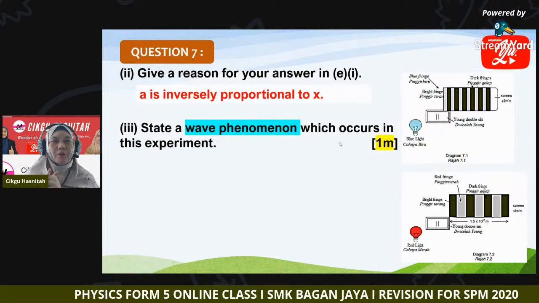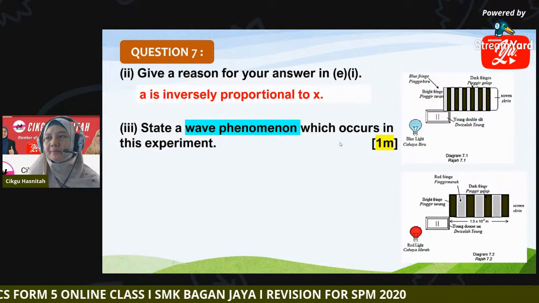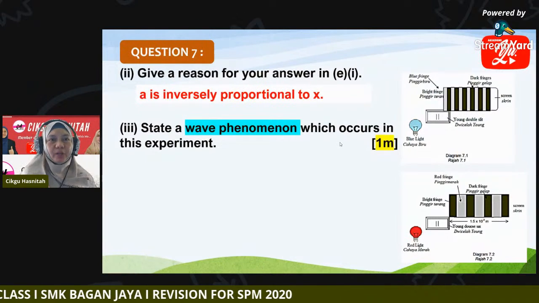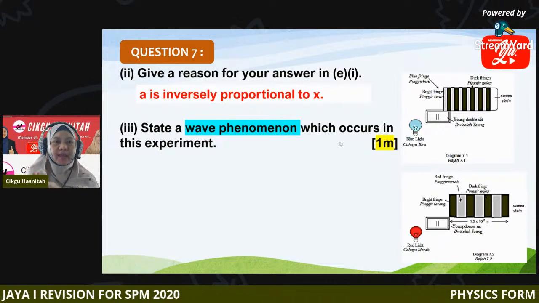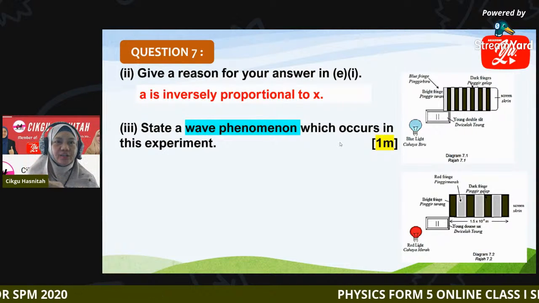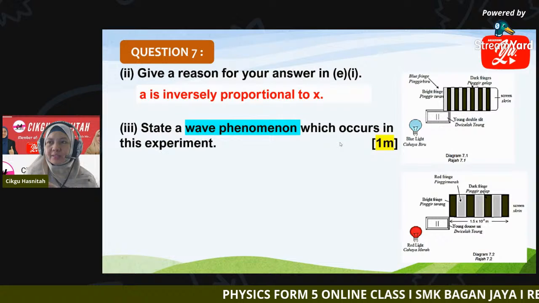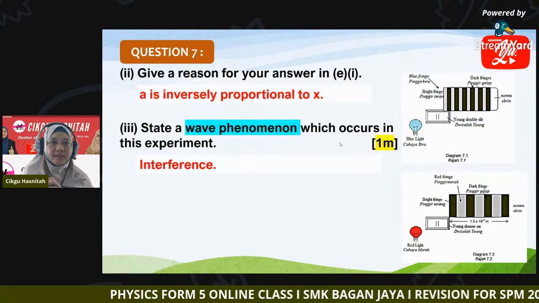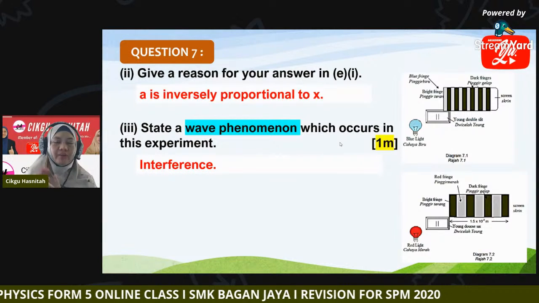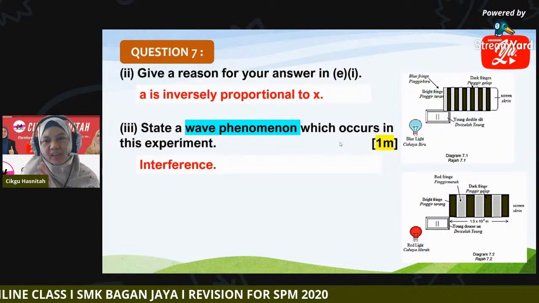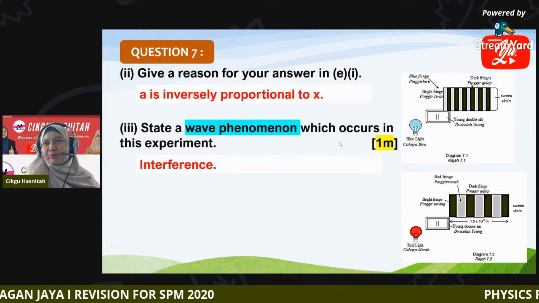So what phenomenon occurs in this experiment? Reflection, refraction, diffraction, interference? So it is to do with interference. Interference of light wave.